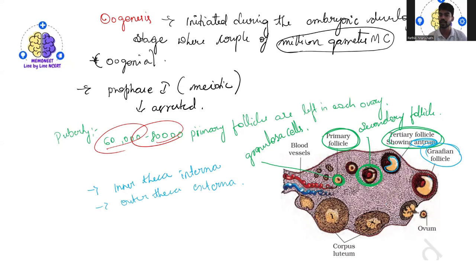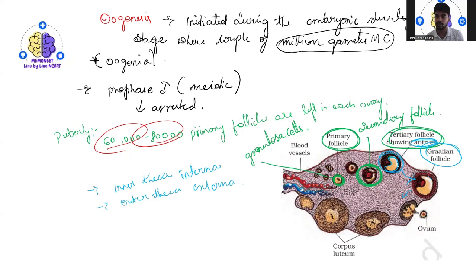Then the primary oocyte undergoes the first meiotic division, which is an unequal division, forming a large haploid secondary oocyte. So primary oocyte goes to the secondary oocyte.